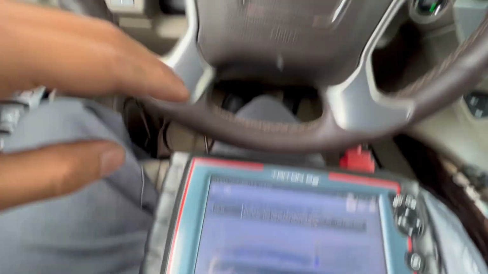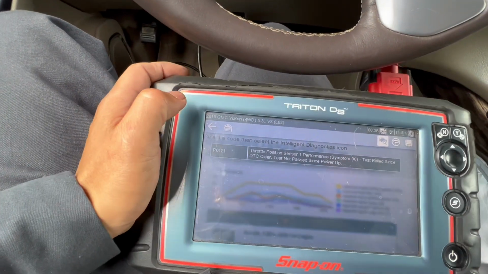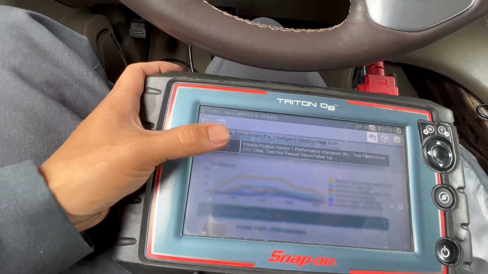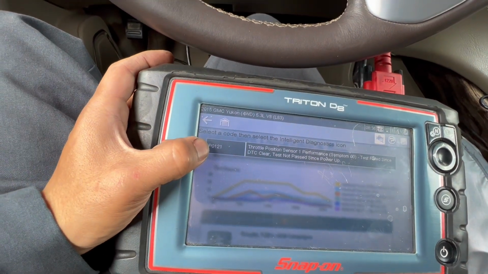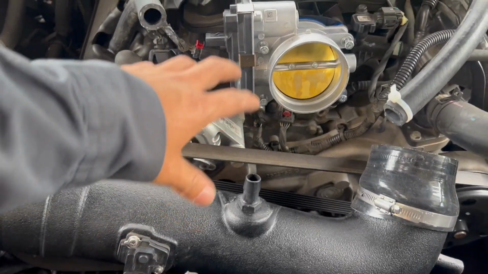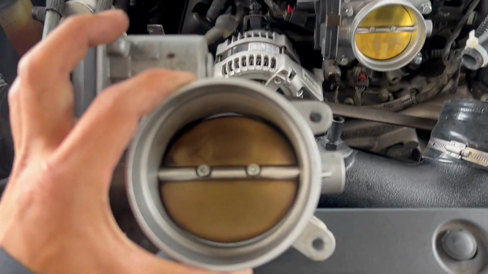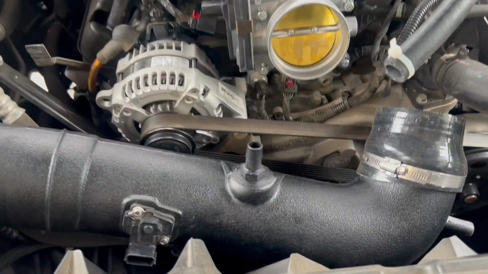But I'm working on a 2015 GMC Yukon. So right now the current code is the throttle body right there, P0121. Now for the throttle body, this is my new one. I already put in the new one, and I took out the old one. To get to the throttle body is really easy.